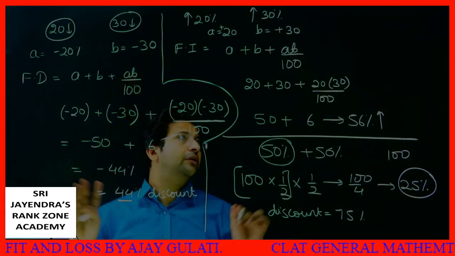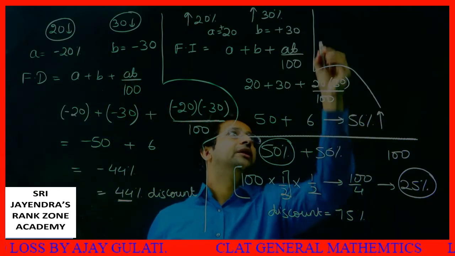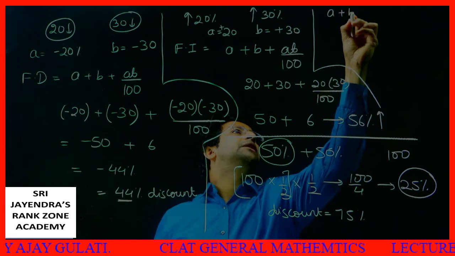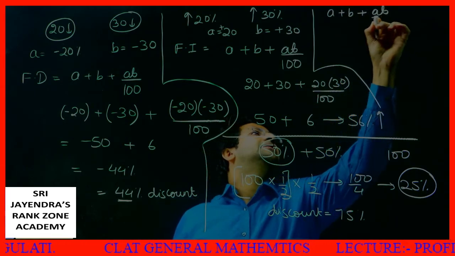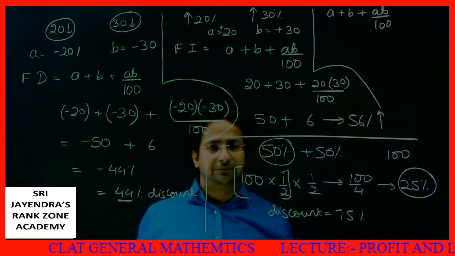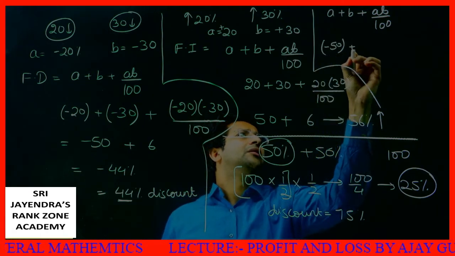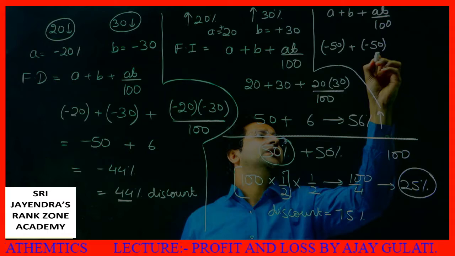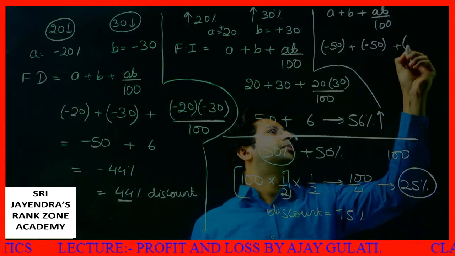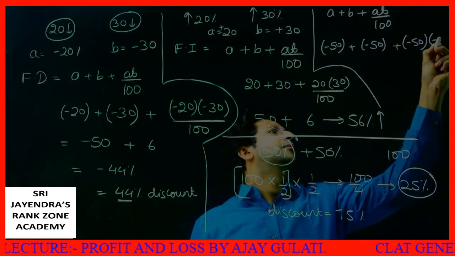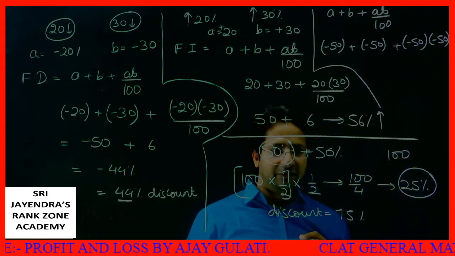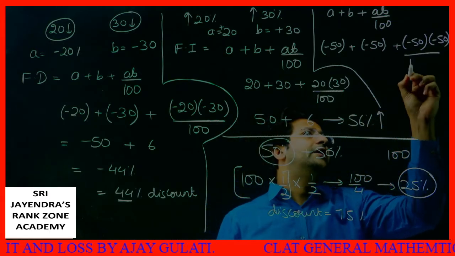The second thing I want you to do is put the value minus 50 and then calculate. Or should I do it? I am doing it. A plus B plus AB by 100. A is minus 50, B is again minus 50. Plus minus 50 times minus 50, divided by 100.